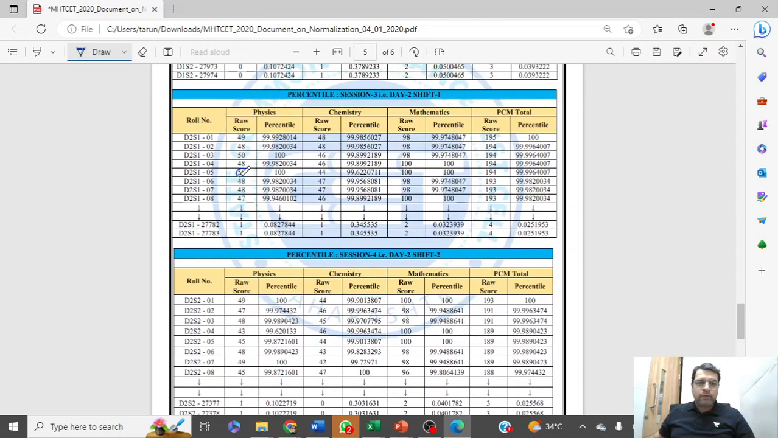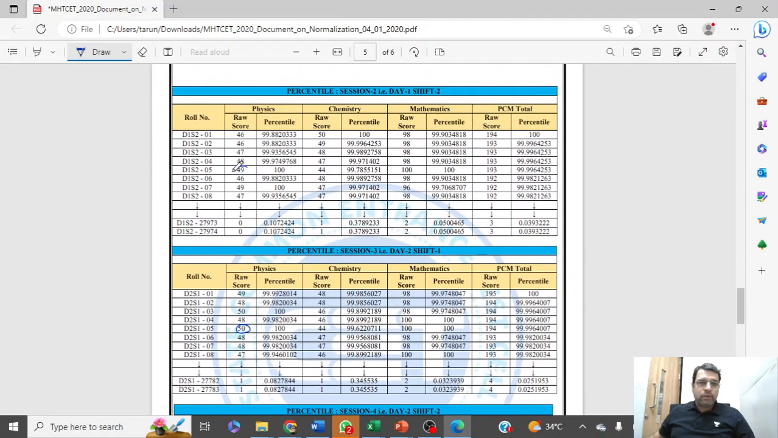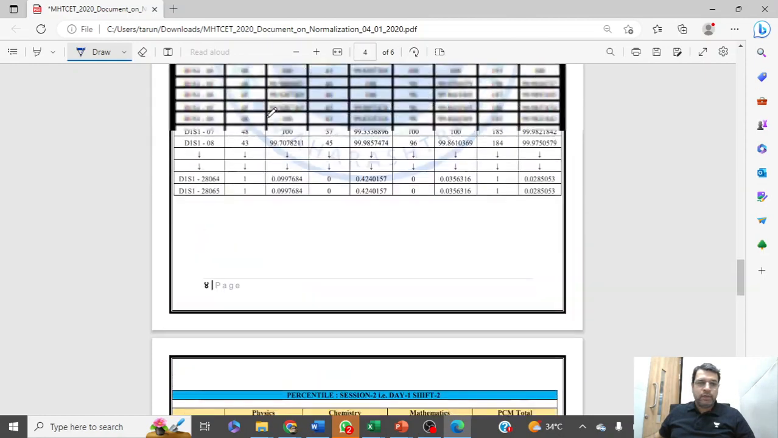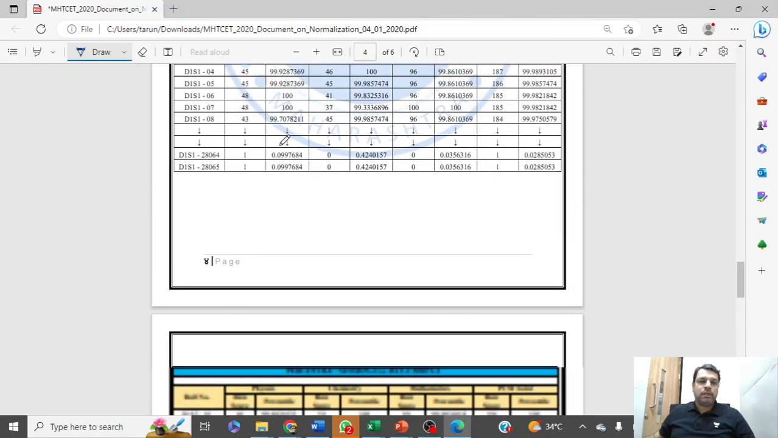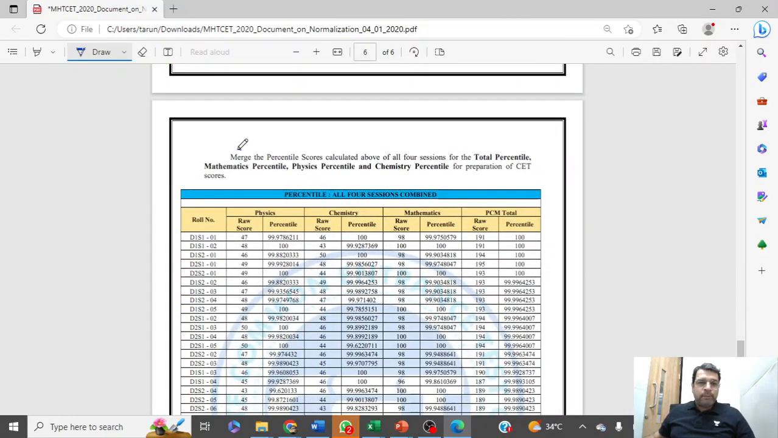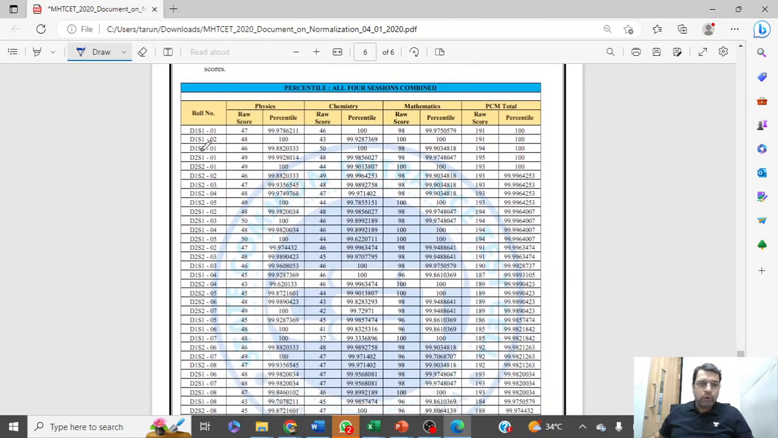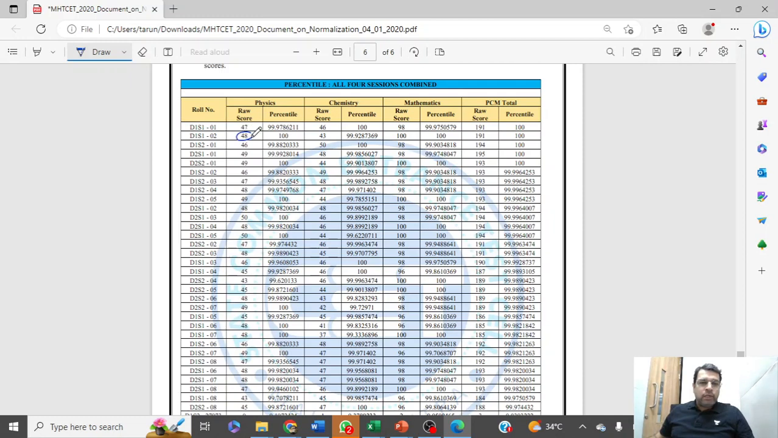Here you can observe that at 50 we have 100 percentile, but here we have 49 at 100 percentile, here we have 48 at 100 percentile. Now what they do is merge the percentile scores calculated above of all the 4 sessions for the total percentile. They simply merge the table. Now look at this table. At 48 also we have 100 percentile, at 49 also we have 100 percentile, at 50 also 100 percentile.